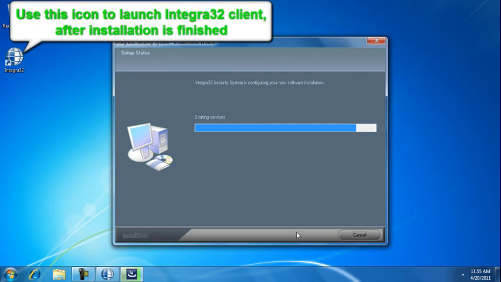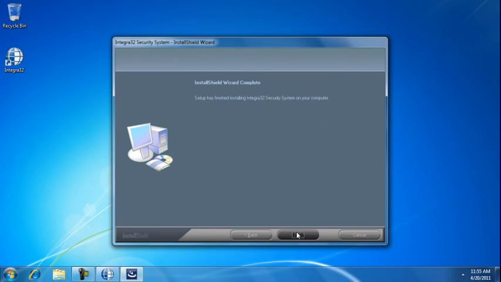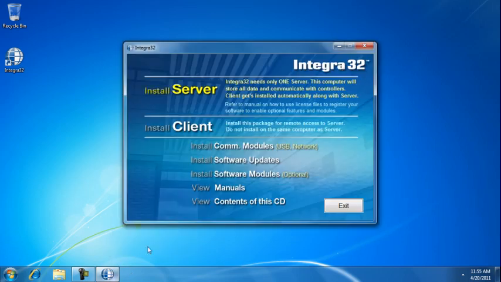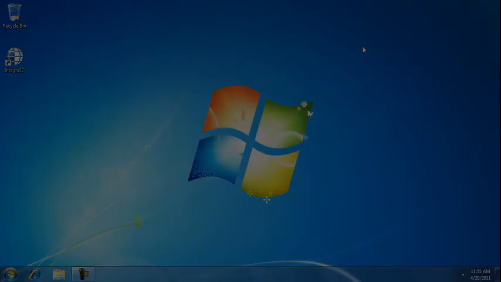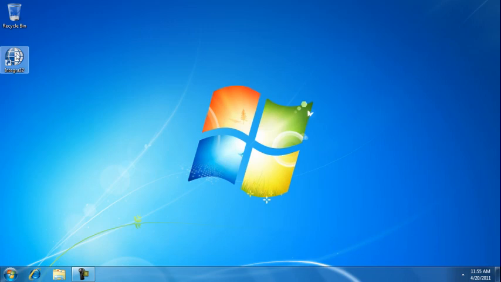If you notice the Integra32 shortcuts being placed on a desktop, we're going to use it in a few minutes to launch the Integra. Setup is complete. Let's close the screens. Integra32 is now installed. Let's launch it.